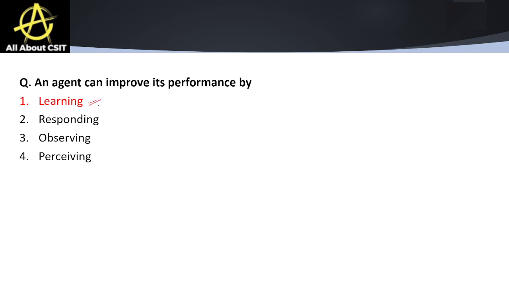Agents improve through their experiences, through the learnings. Responding means just reacting to the given data. It does not improve the performance. Observing means it helps gather data useful for the improvements. And perceiving means collecting input from the environment, necessary but not enough.